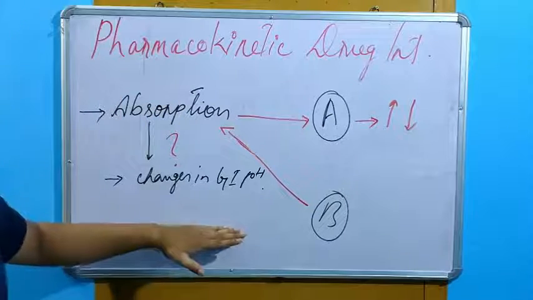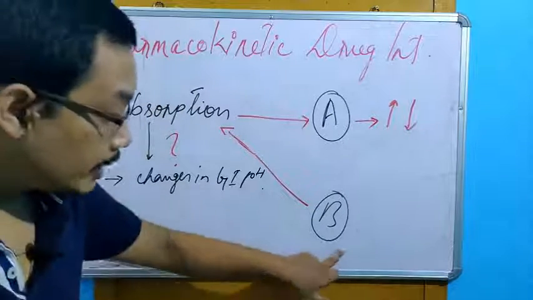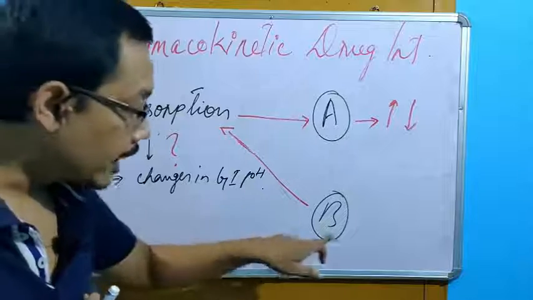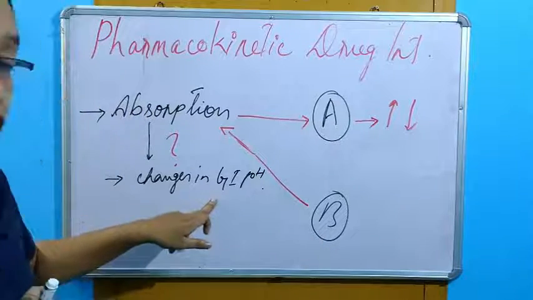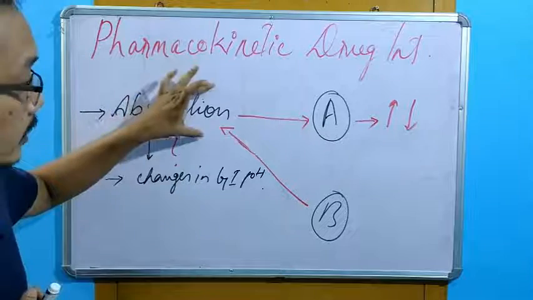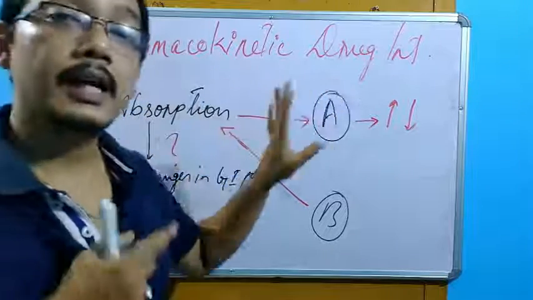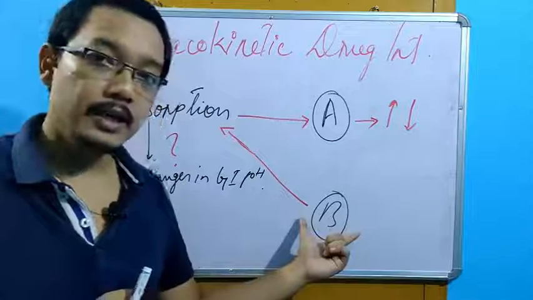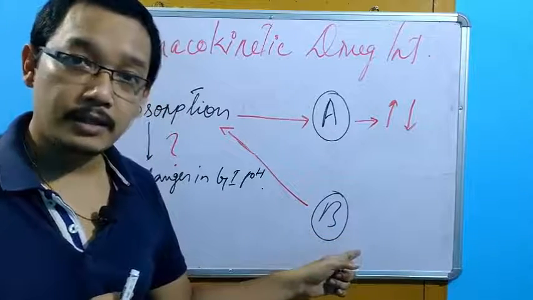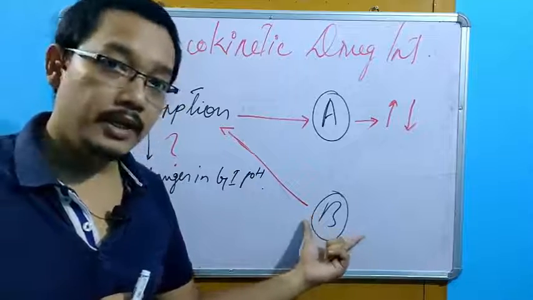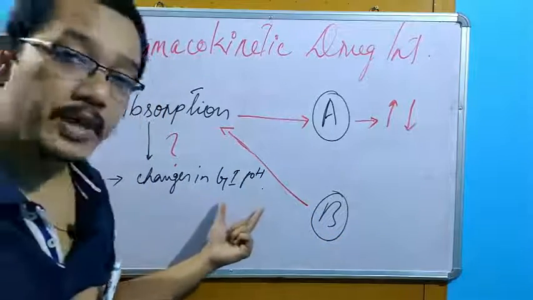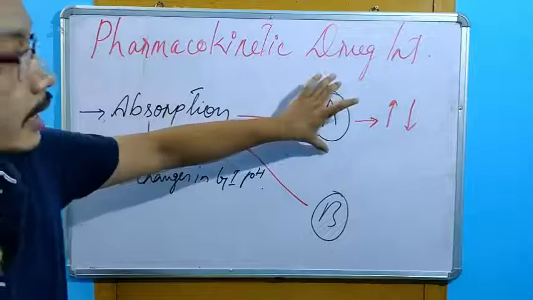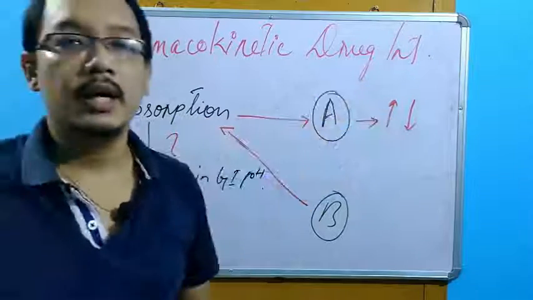That means again here we need to look into if the drug B can cause changes in the GI pH. If the drug B causes changes in the GI pH, there is a change of absorption of drug A. Write down my line, what I told you. If the drug B, which is a precipitant drug, can cause changes in the GI pH, then the absorption of drug A will be changed.